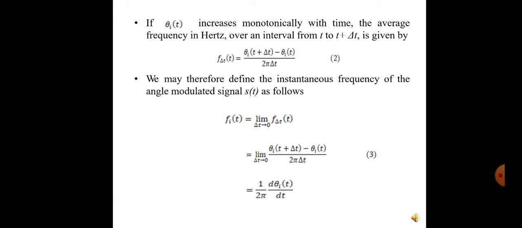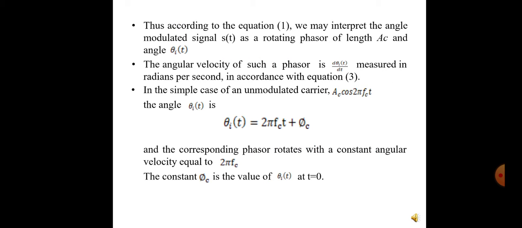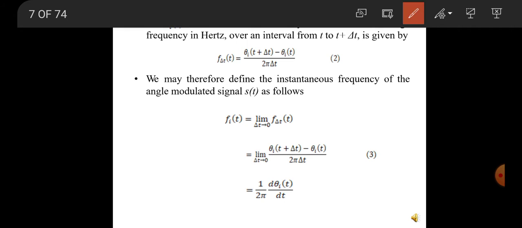If theta i(t), the angle of the modulated carrier, increases monotonically with time, we can find the average frequency in hertz, measured over the interval from t to t plus delta t.